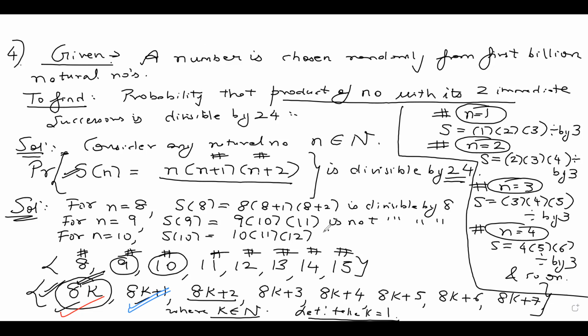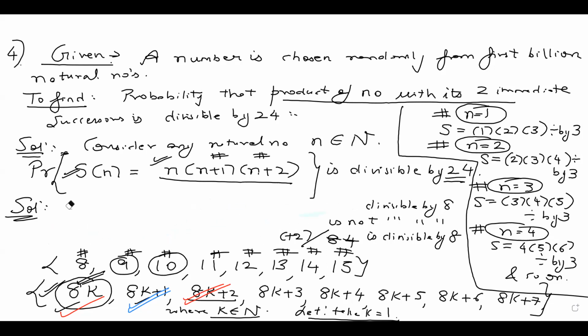Is this divisible by 8? If I divide this by 8, 2 4s are 8, 2 5s are 10, 2 4 3s are 12. So what do we get? We get 5 into 11, 30. It's divisible by 8. So if you put n equal to 10 in this expression, 10 into 10 plus 1 into 10 plus 2, you solve it, you'll see it's divisible by 8. So since it's divisible by 8, I can put a red tick here. Then let me erase this part off now.